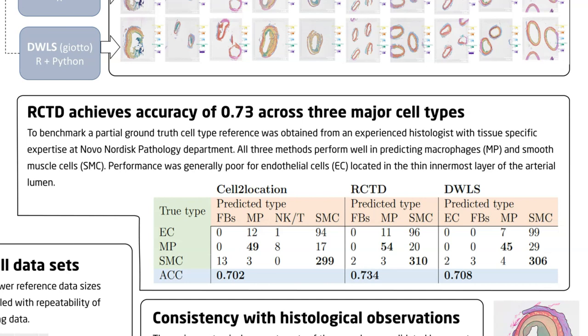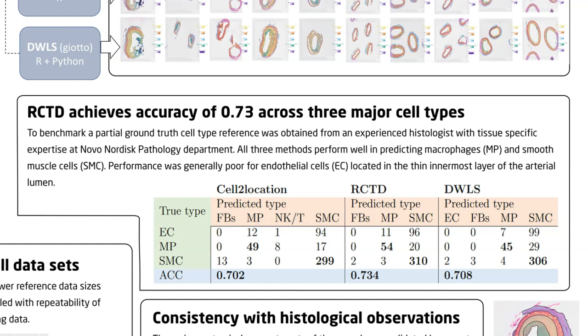Performance was evaluated using an accuracy score for these verifiable cell types, resulting in similar scores for all 3 methods. RCTD did achieve a slightly higher score for arterial samples at 0.73. Generally, the level of agreement between the 3 methods was seen to be higher for major cell types and less so for uncommon cell types, for which exact ground truth validation remains a challenge.